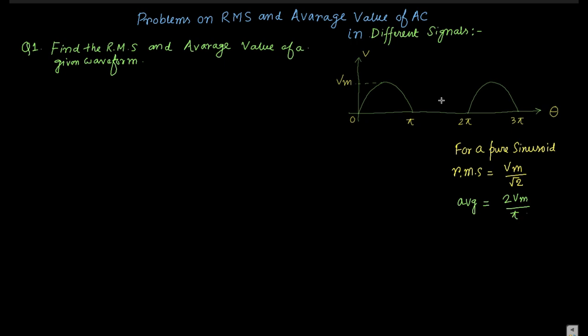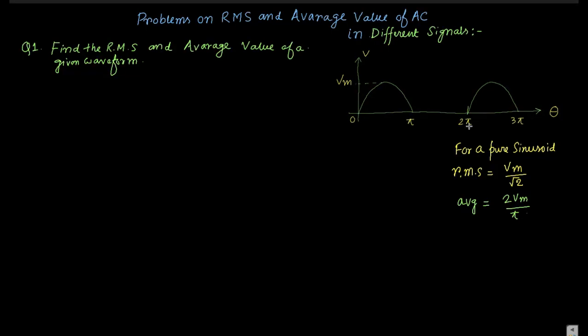So if we think about the solution, then we should write down the voltage waveform. To analyze a waveform, we should consider a full cycle, that is, when it starts from 0 and goes up to 2 pi.